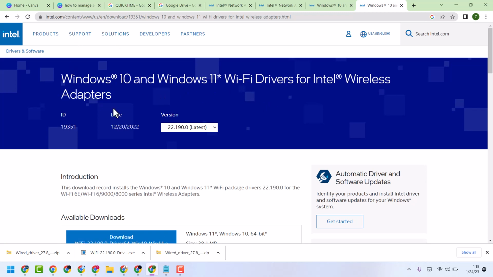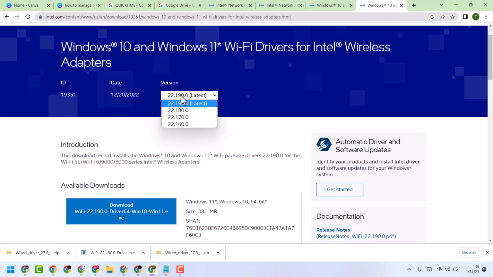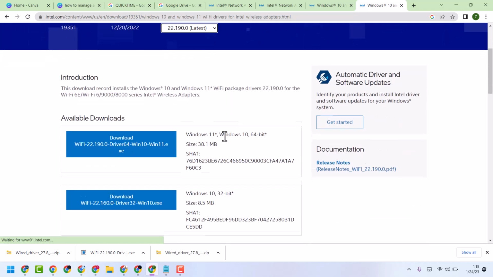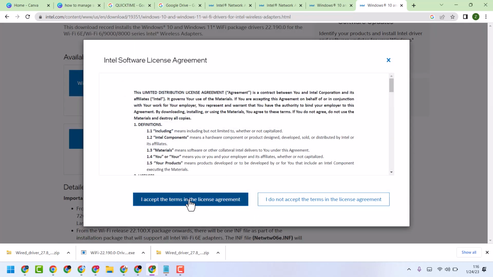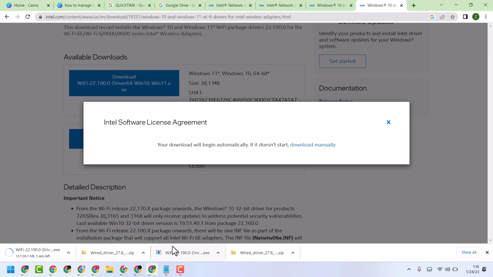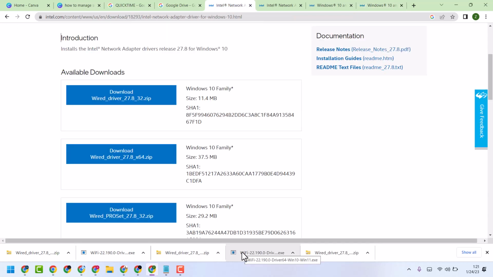So you will see this page and here select your latest version. Here is the option for 64-bit or 32-bit, and this driver will work in Windows 10, Windows 11. And once you are done, double click on this setup file. So download, accept, and so double click on this setup file.